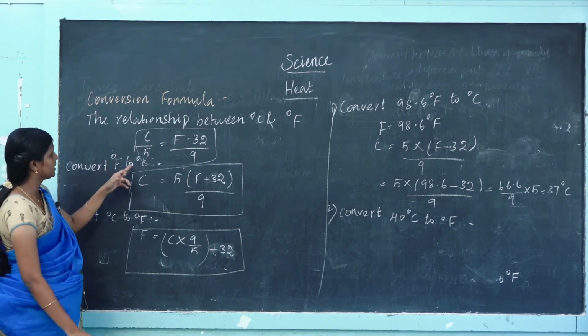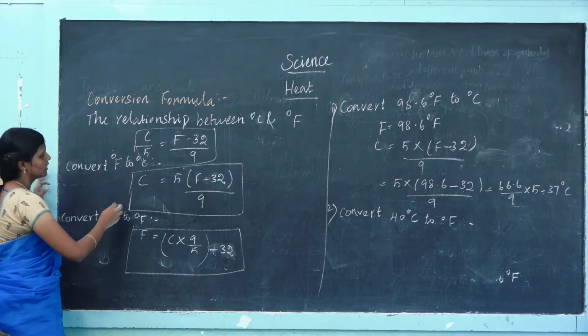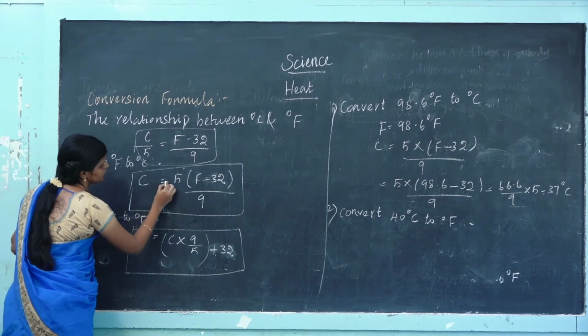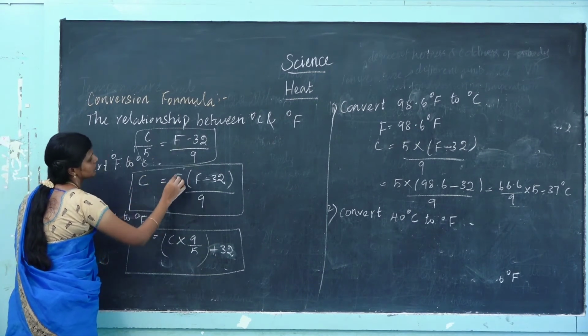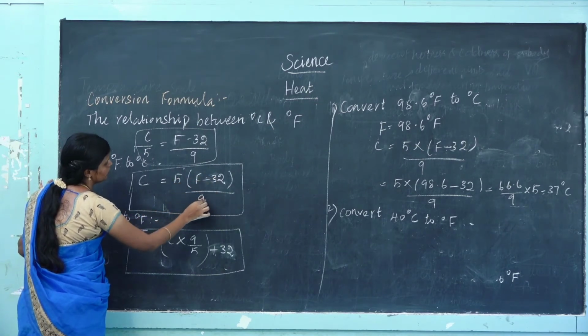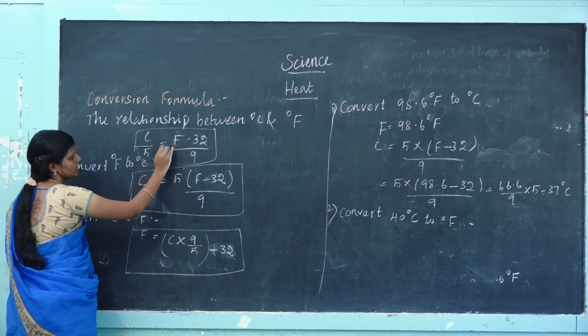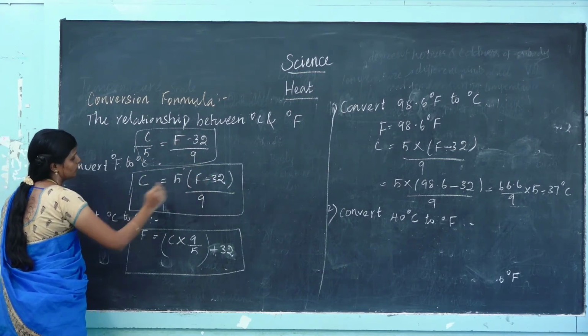Convert degree Fahrenheit to degree Celsius. We can find Celsius: C is equal to 5 into F minus 32 by 9, with the 5 moving to the other side. So C is equal to 5 into F minus 32 by 9.